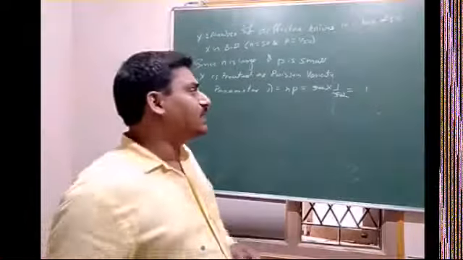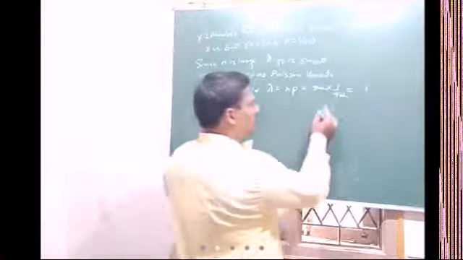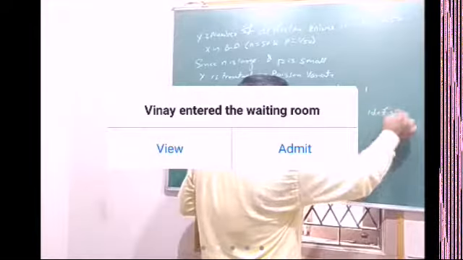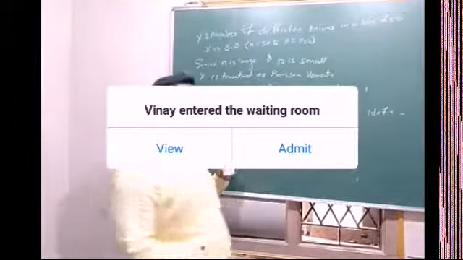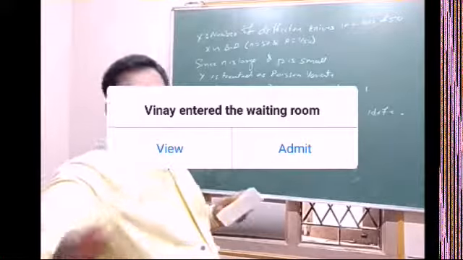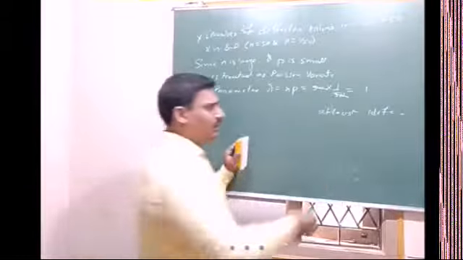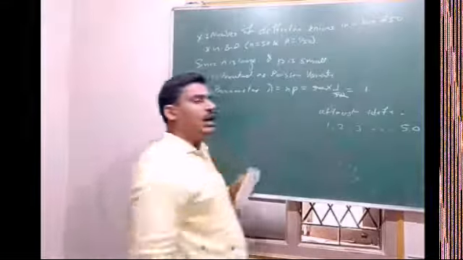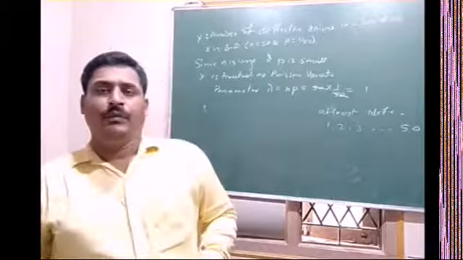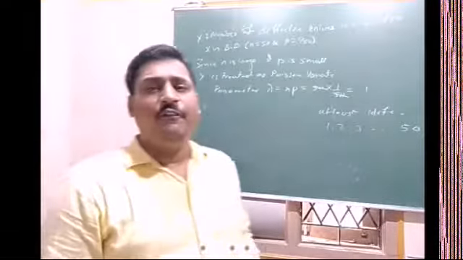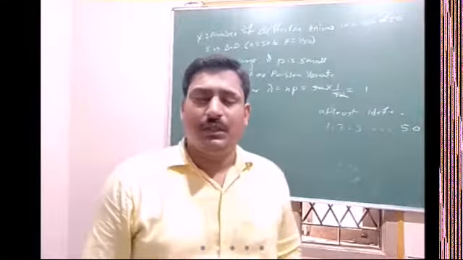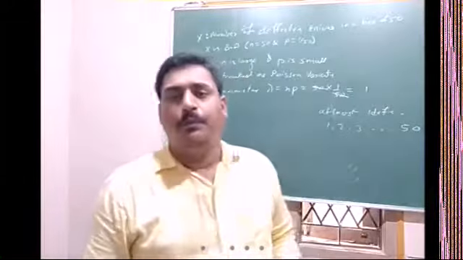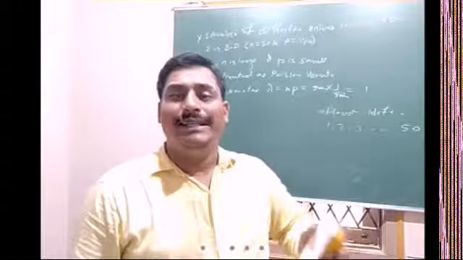The second question is at least 1 defective. At least 1 defective knife means greater than or equal to 1 defective knife. So it takes 1, 2, 3 till 50, up to 50 defective items. Calculating 50 probabilities is not easy.